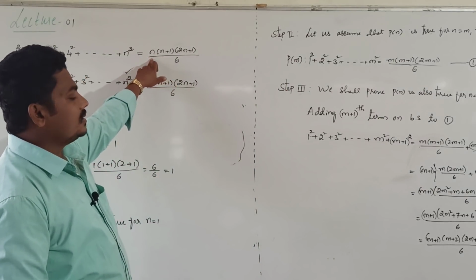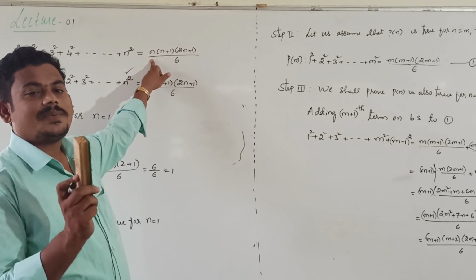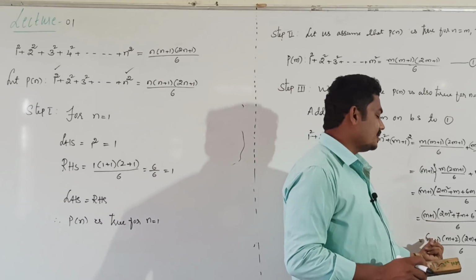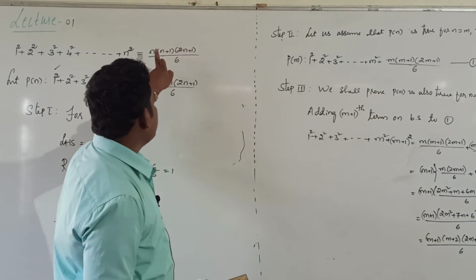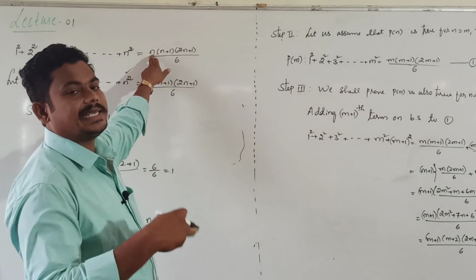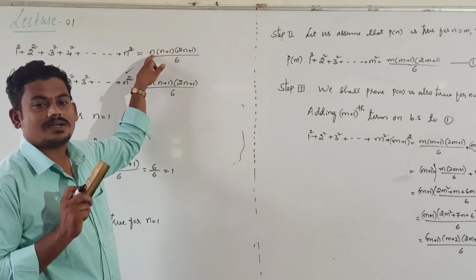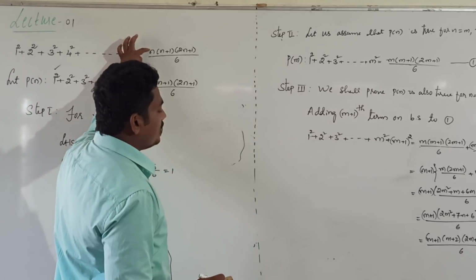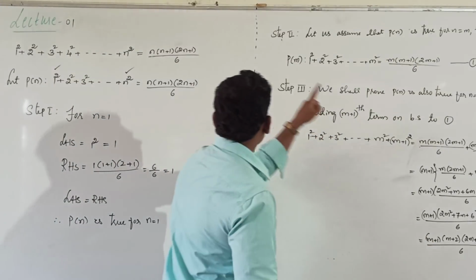Now look at the given statement. Check whether in place of n, m plus 1 is there or not. Clearly in place of n, m plus 1.